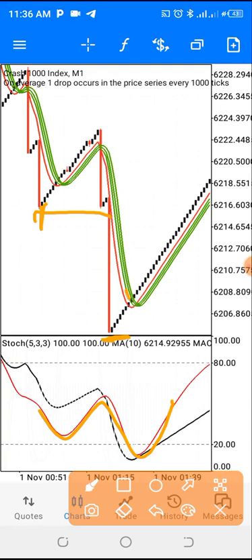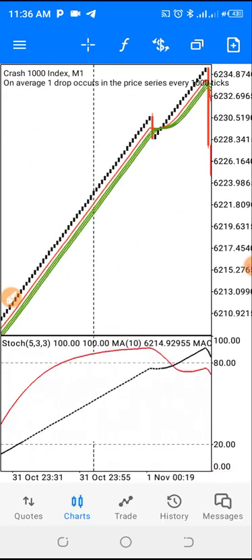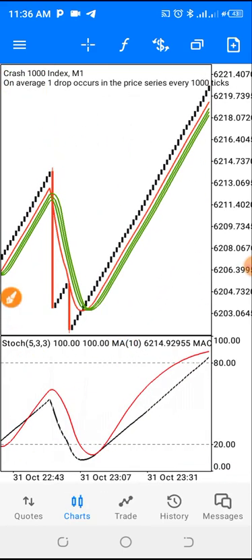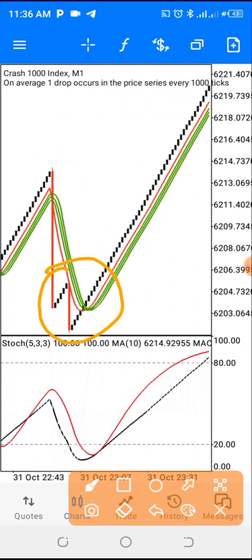So once you have the confirmation like this, you can take your 10 to 20 candles and you're out of the market. And you are out of the market. This is another one, right? You can see.